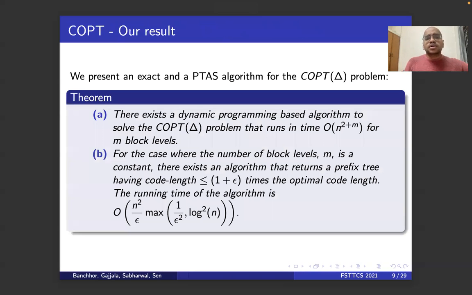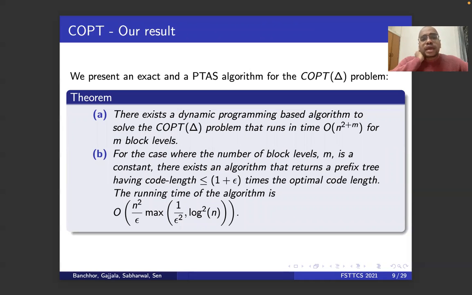For this problem, we give a dynamic program which runs in O(n^2 + m) time. Here m is the number of block levels. Earlier, we had only 2 lookups happening, (3, 1) and then (2, q). But there could be multiple levels of lookups happening. Let's say there are m such lookups. Then the running time is n^2 plus the number of hierarchies, which is less than the number of block levels.